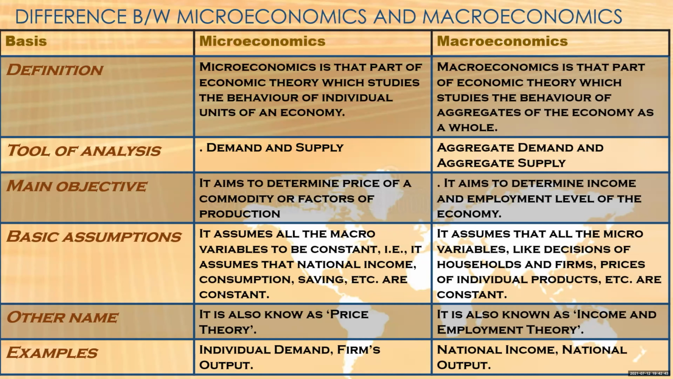Microeconomics is also known as price theory, and macroeconomics is also known as income and employment theory. For example, for microeconomics, individual demand or a firm's output, and for macroeconomics, the examples that I can give are national output and national income.